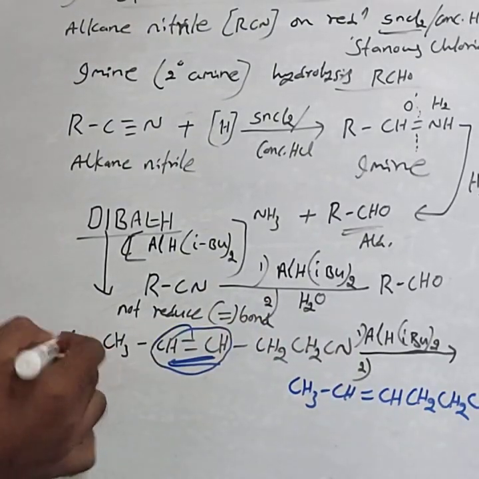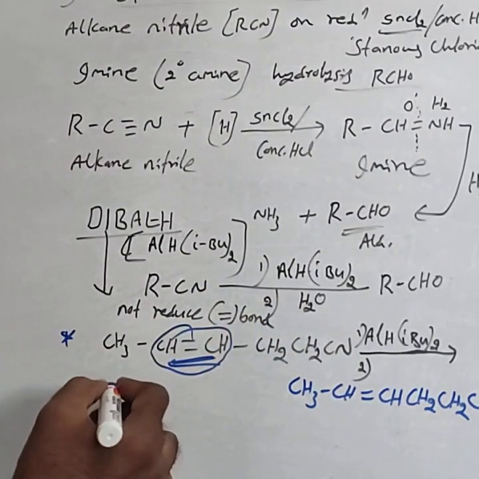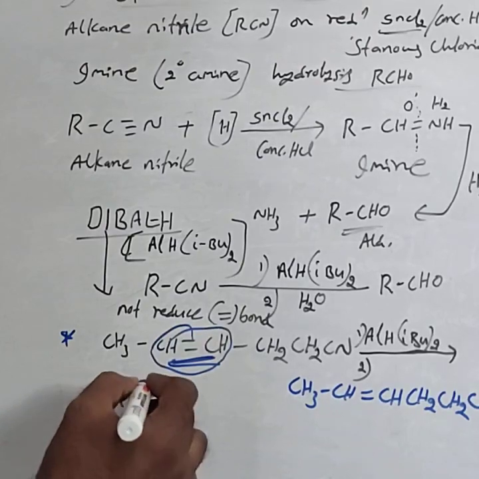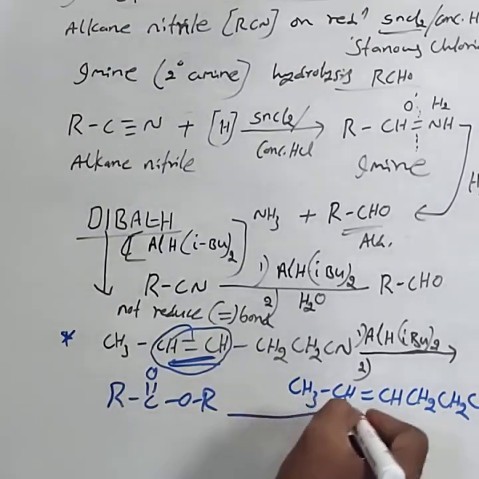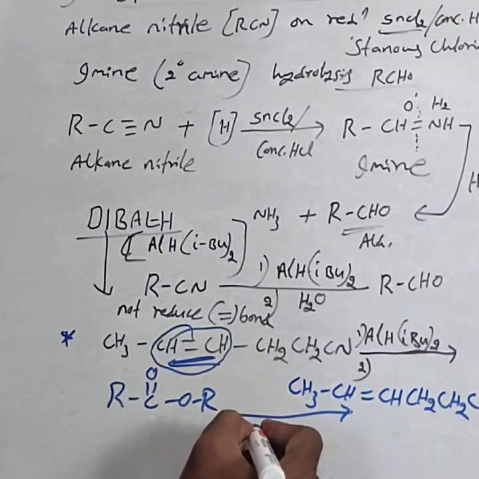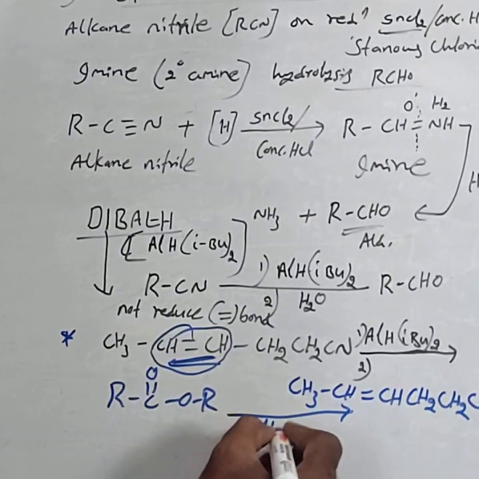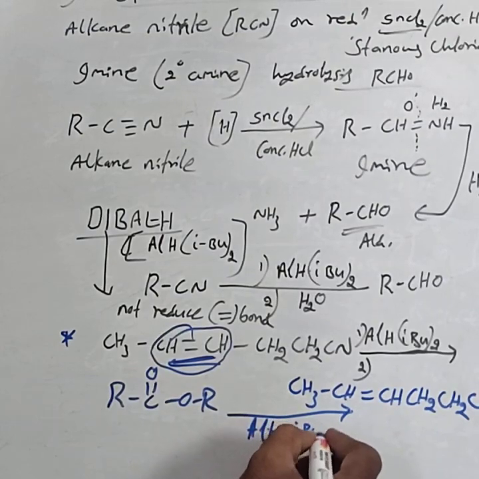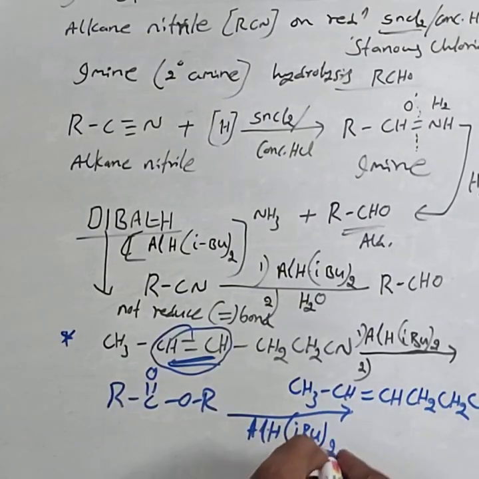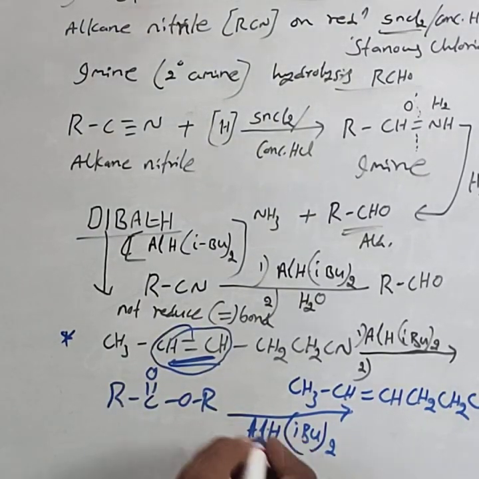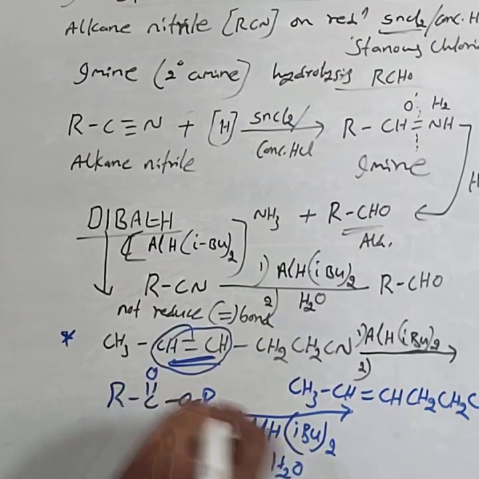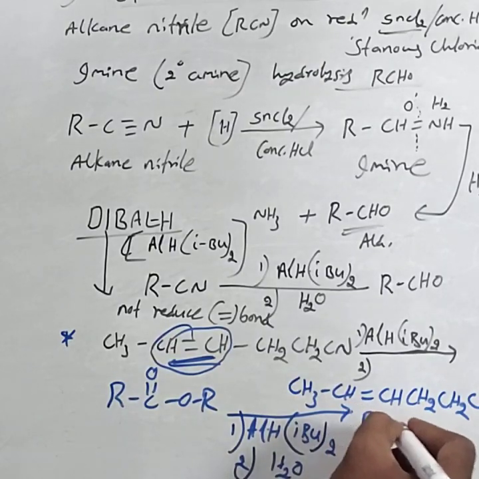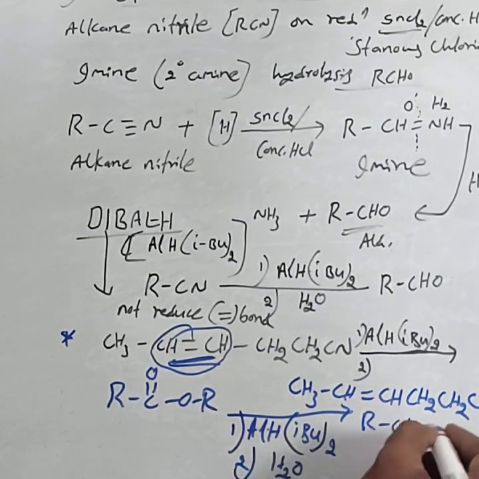This is very important. Similarly, esters, RCOOR, are also reduced by diisobutyl aluminum hydride, AlH(iBu)2, into aldehyde, RCHO, plus ROH.